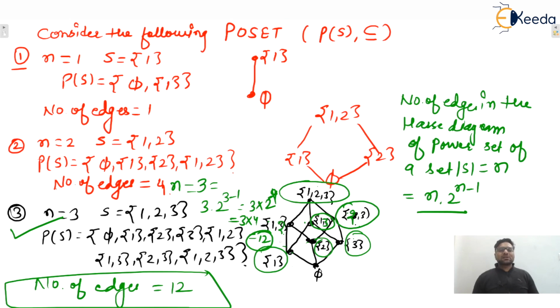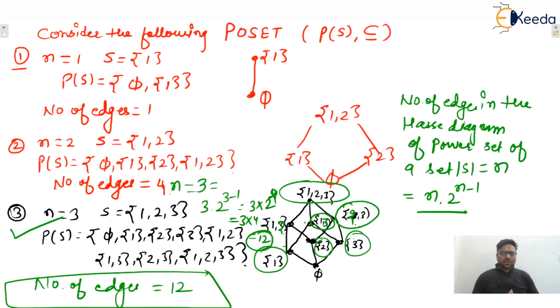Easily you can represent the Hasse diagram for any finite poset, and also you can check whether this poset is a toset or not. If it is a straight chain, then this is not only a poset, that is a toset as well. So that's all about the Hasse diagram.